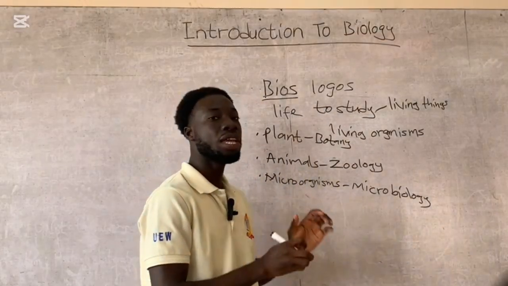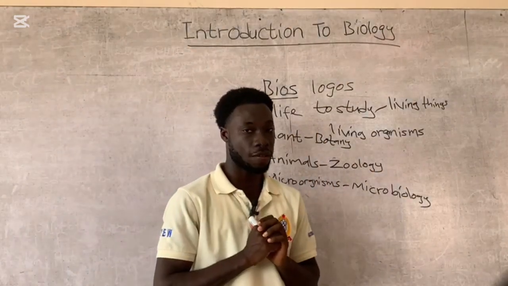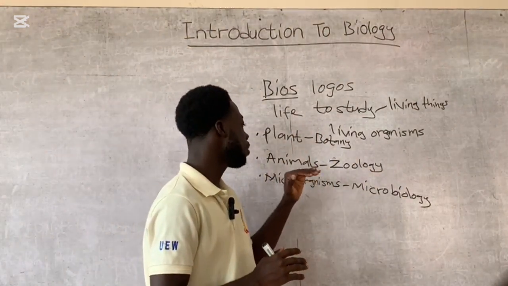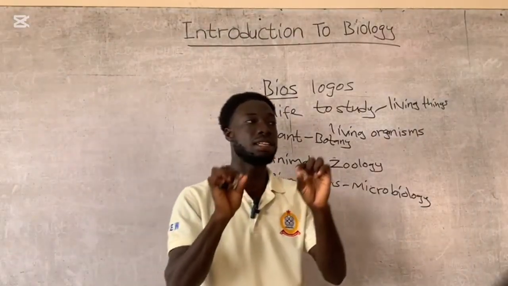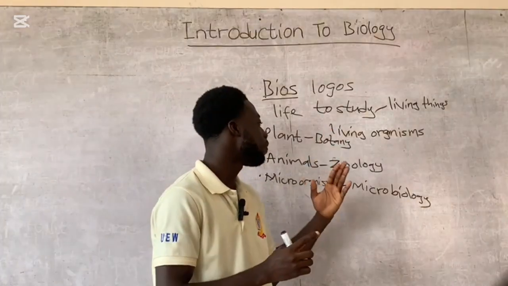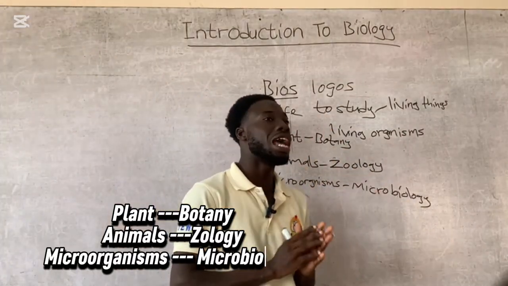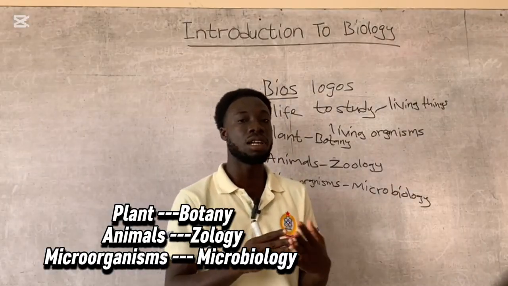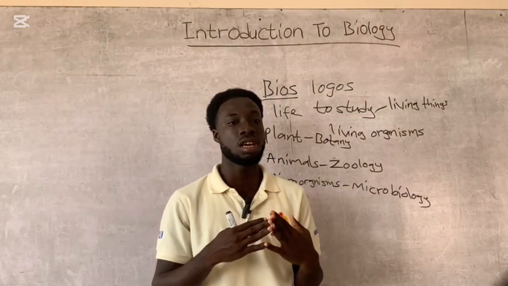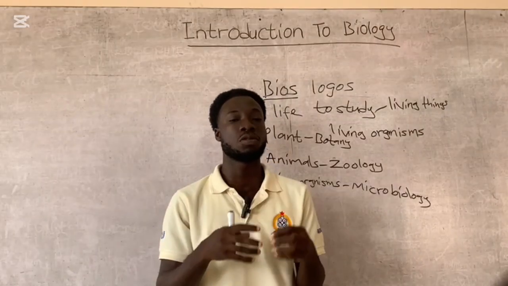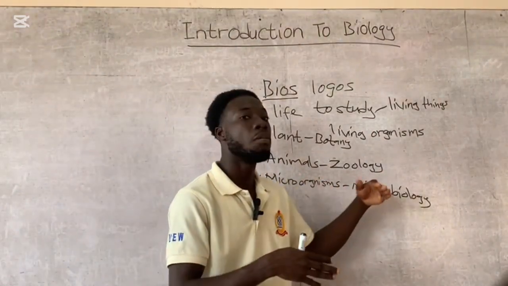So these are the three main groups of living organisms. The first one is plant, the next one is animals, and the last one is microorganisms. When we are studying plant in biology, it is called botany. When we are studying animals, it's called zoology. When you talk of microorganisms, they are the organisms that we cannot see with our naked eyes, so normally they use a microscope to view them. And when we are studying them in biology, we call it microbiology.